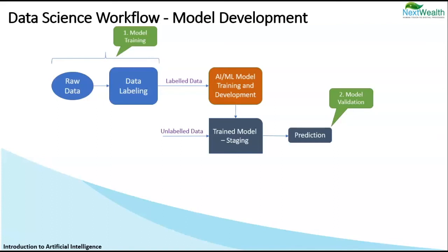This model will show the output as predicted. However, the human will have to validate and confirm if the prediction is correct or wrong. The second human touch opportunity is called model validation.